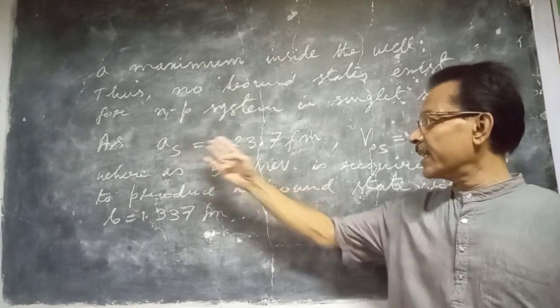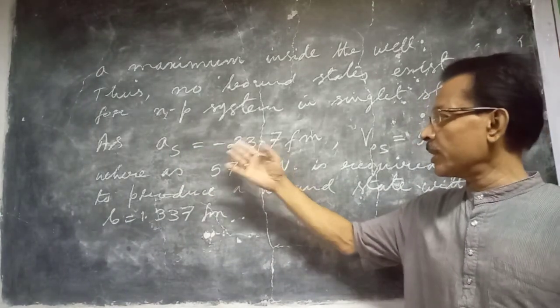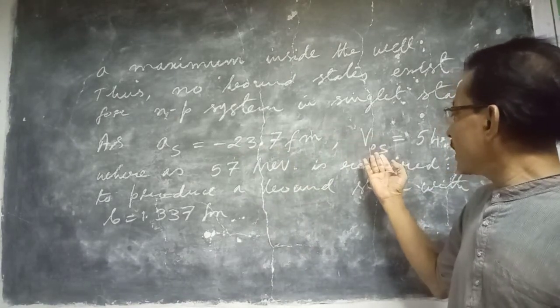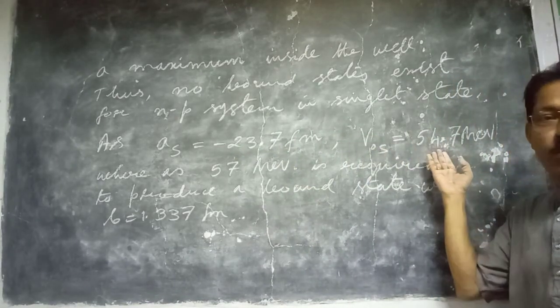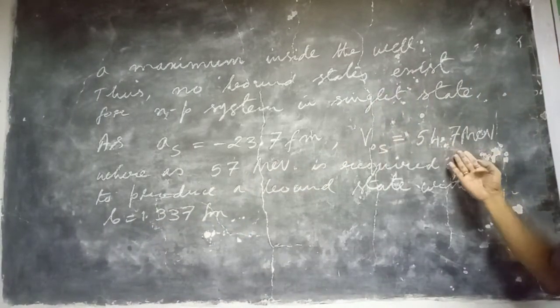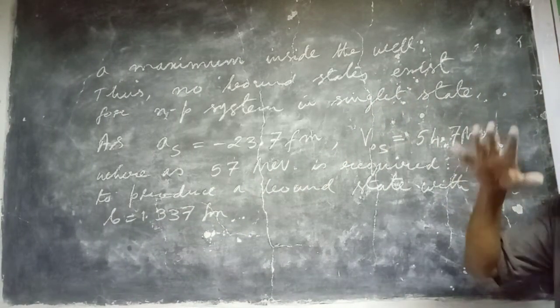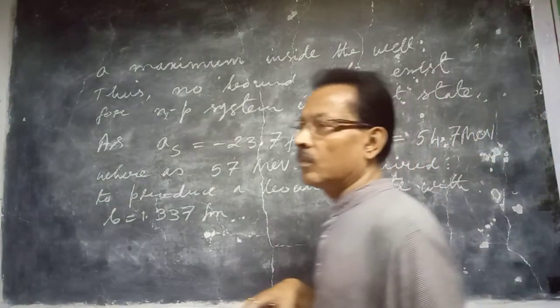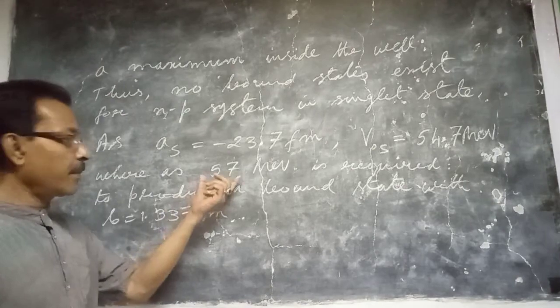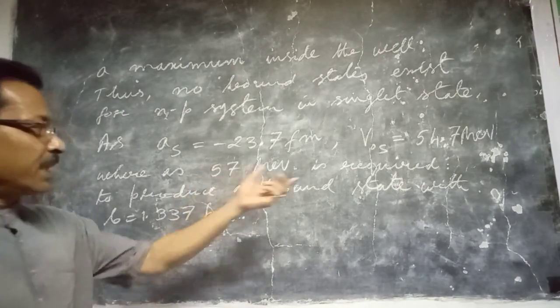Now the singlet scattering length, this is the experimental value. Substituting this in the equation, we get V0S is 54.7 MeV with this range. But the minimum depth of the potential required to produce a bound state is 57 MeV, which is more than this one.